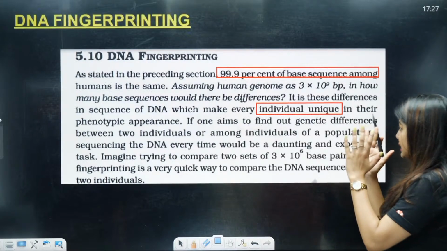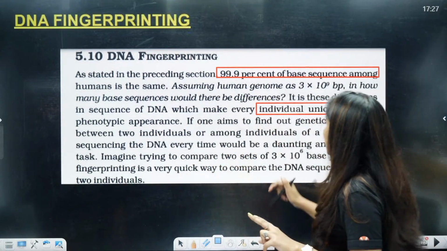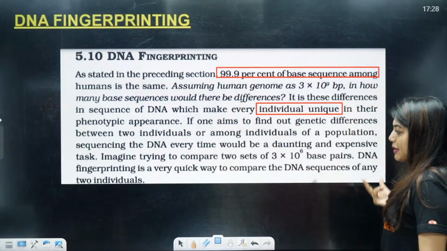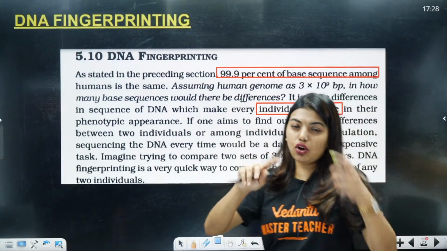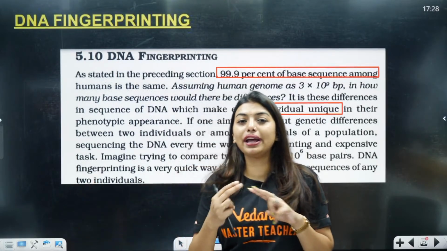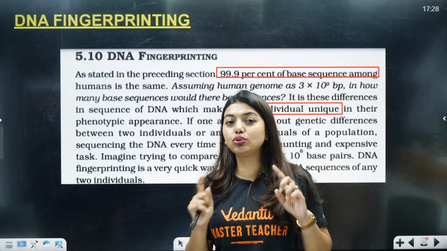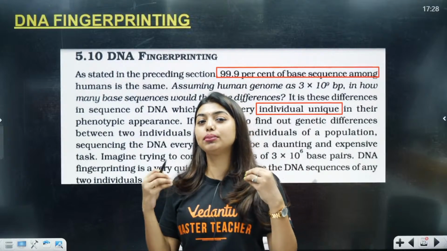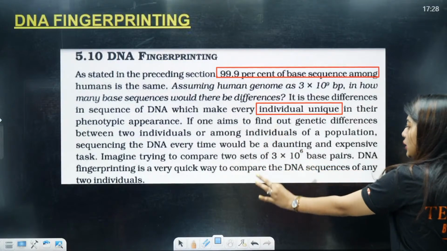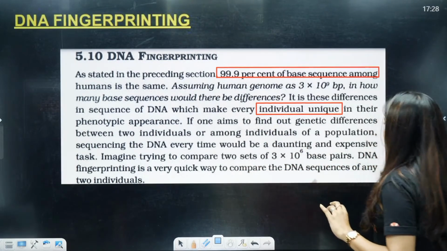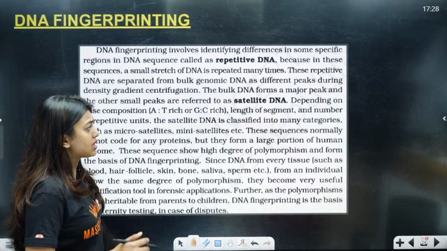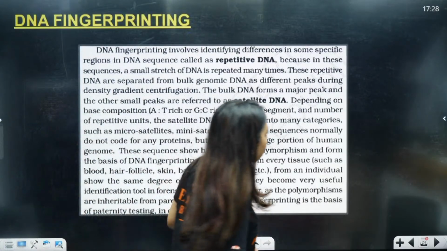If one aims to find out the genetic difference between two individuals or among individuals of a population, sequencing the DNA every time would be a daunting and expensive task. Imagine trying to compare two sets of 3 into 10 to the power 9. Let's take an example, Deekshi is there and Sony is there. Imagine I have to compare these two people. Every single time I have to do 3 into 10 to the power 9 base pairs for these two people. It will be such an expensive process. DNA fingerprinting is a very quick way to compare the DNA sequence of any two individuals. This was done by Alec Jeffreys. Alec Jeffreys was the person who found out DNA profiling or DNA fingerprinting.